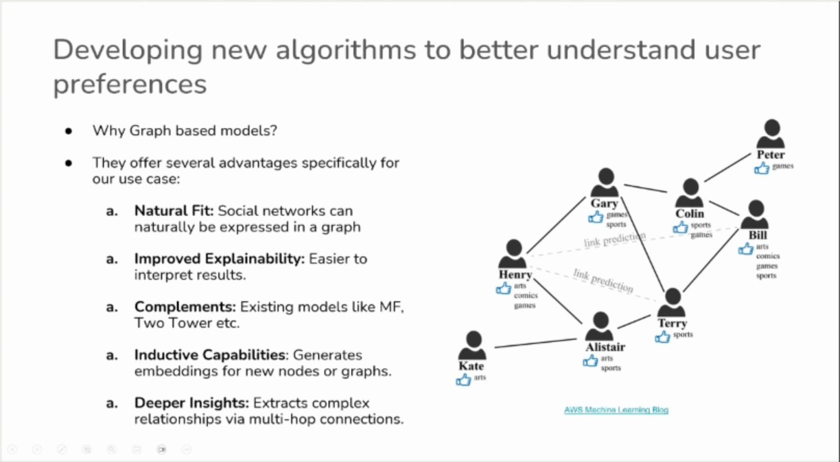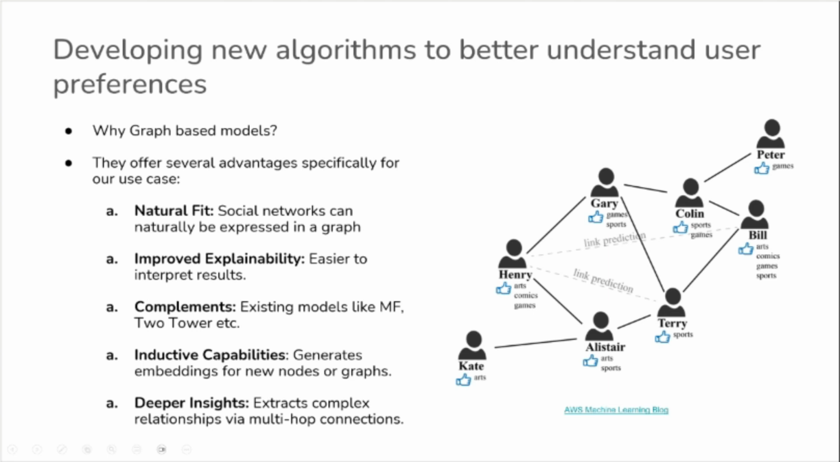Second, graph-based models offer better interpretability. Next, these models complemented our existing models of the time, like matrix factorization and two-tower models, in terms of how they generate recommendations, performing better in cases where the existing models underperformed, especially for cold start users. Talking about cold start users, these models have inductive capabilities, so you can generate recommendations for previously unseen users or entirely new sets of users.